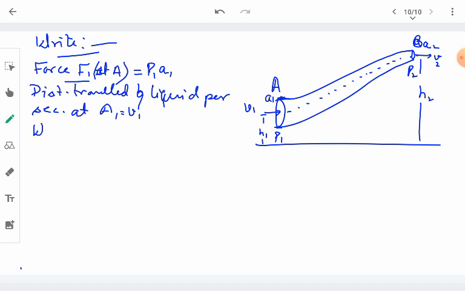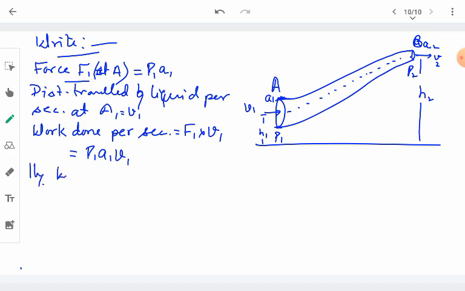What will be the work done per second by this force created by pressure P1? This will be equal to force F1 multiplied by the distance in 1 second, which is V1. Therefore this will be equal to P1 A1 V1. This is the work done by the pressure P1 at end A every second.